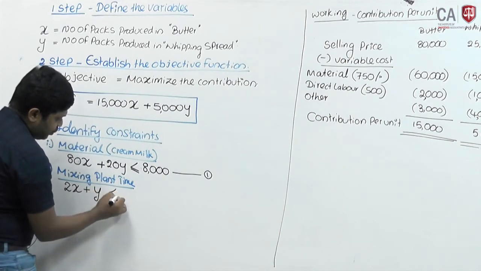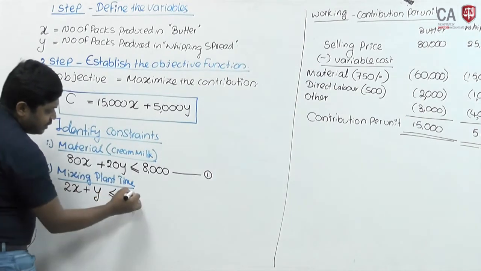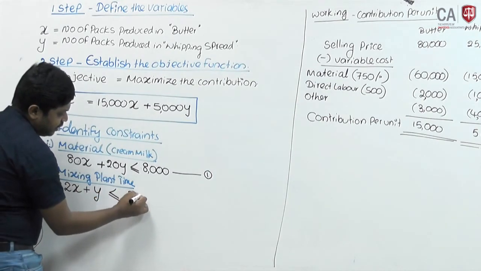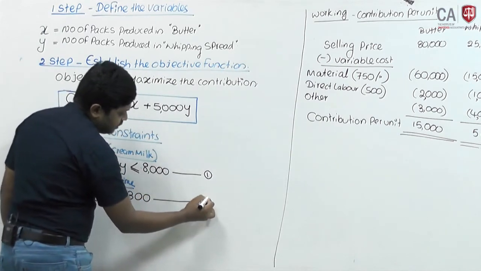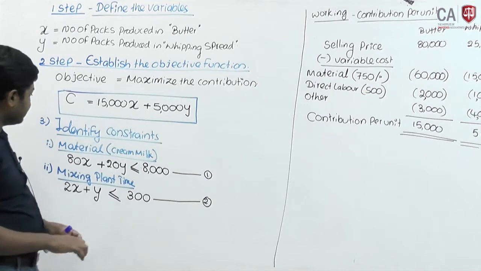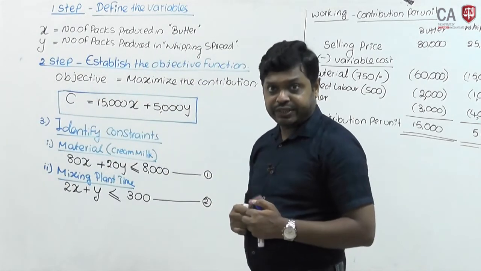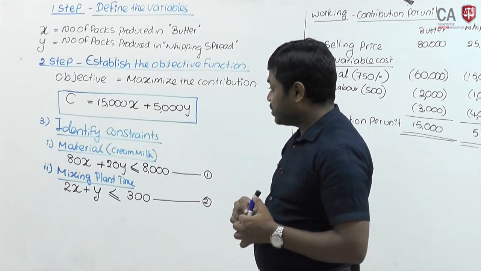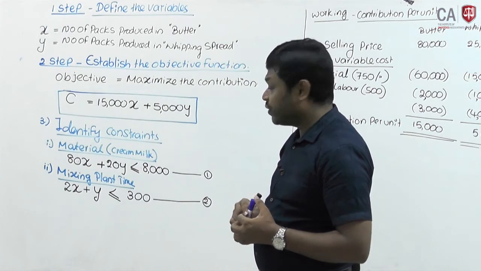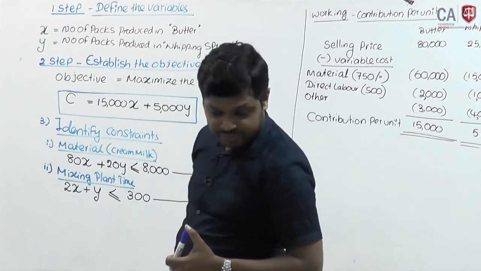Remember, total usage should be less than or equal to the maximum availability, given as 300 hours. So the second constraint is 2x plus y less than or equal to 300, for mixing plant time.